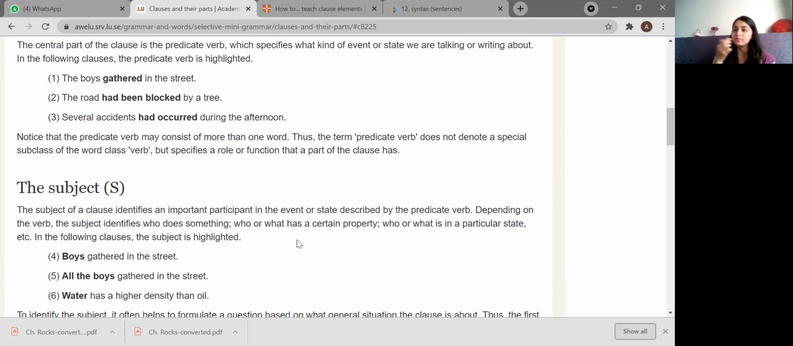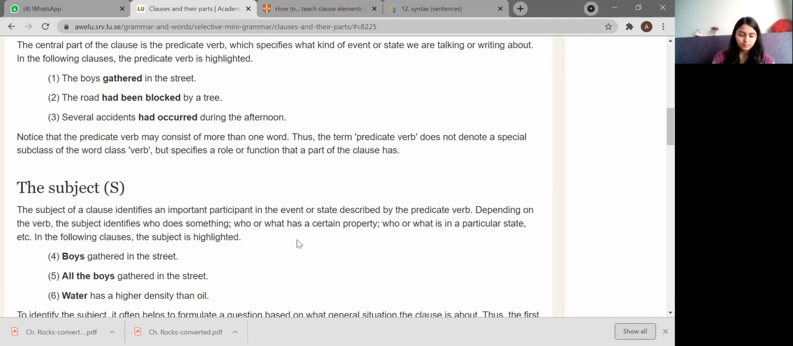Okay, like these many verbs that give you one word. But the difference between a verb and a predicate verb is that a predicate verb cannot be one word, but has a few words. All right, it does not denote one kind or one word. It is a special subclass of verb, but it specifies the role and function of a part of clause.